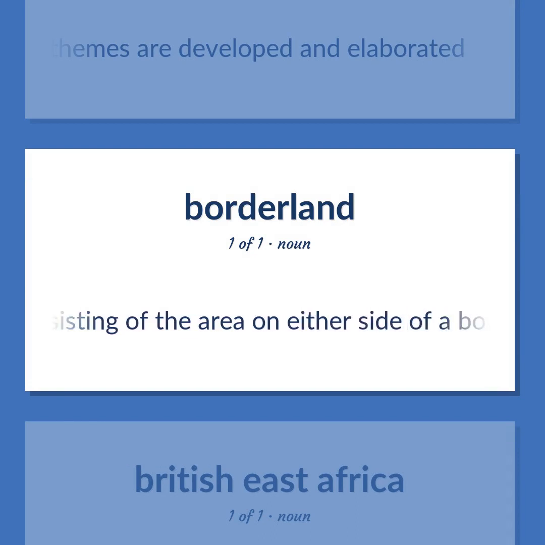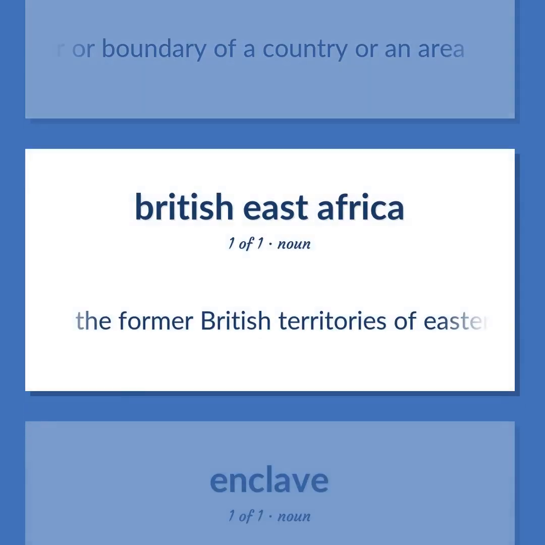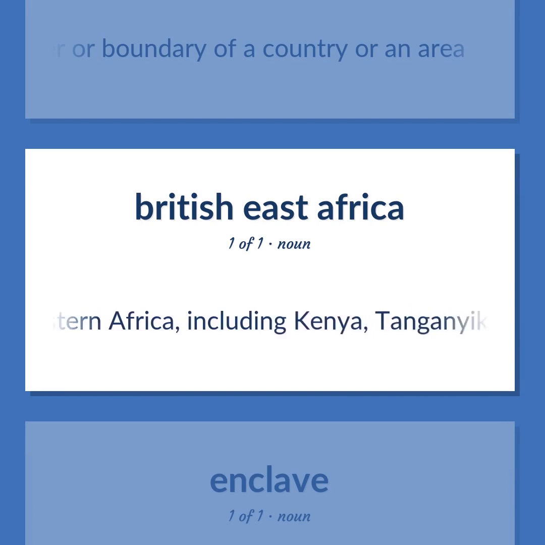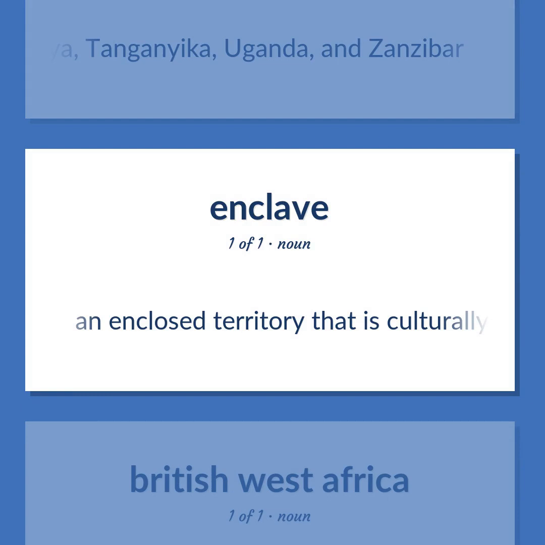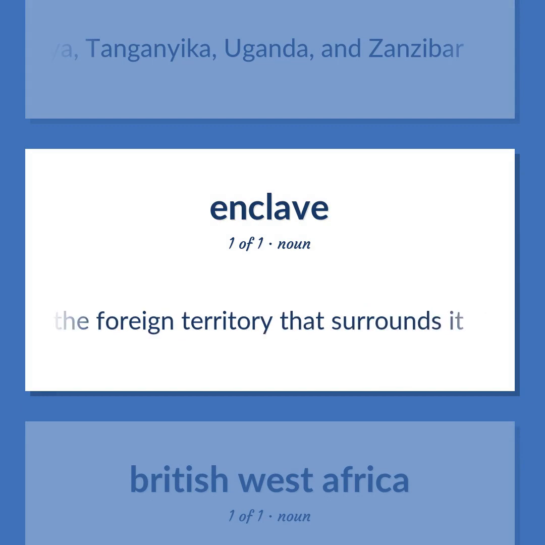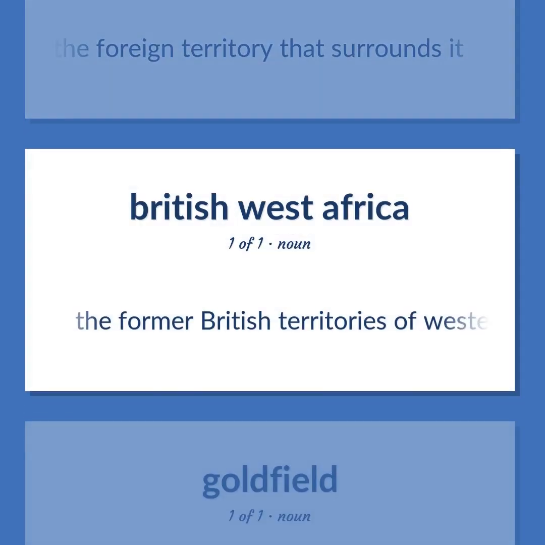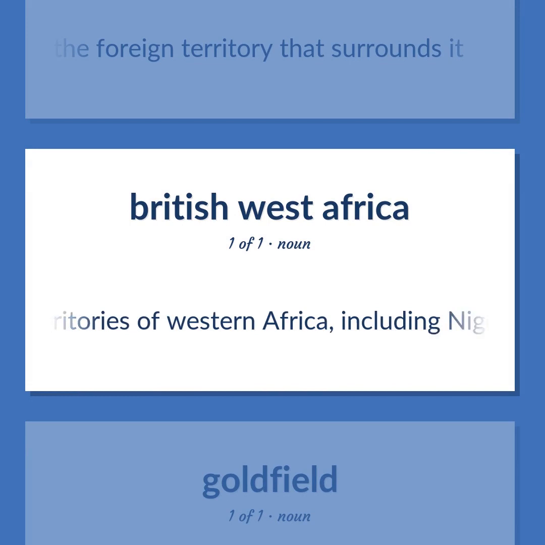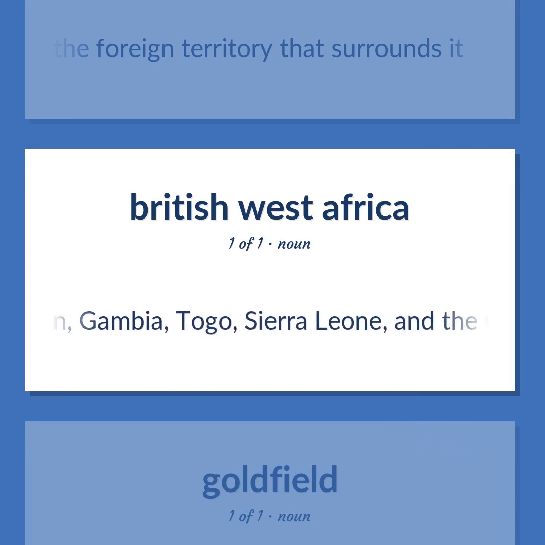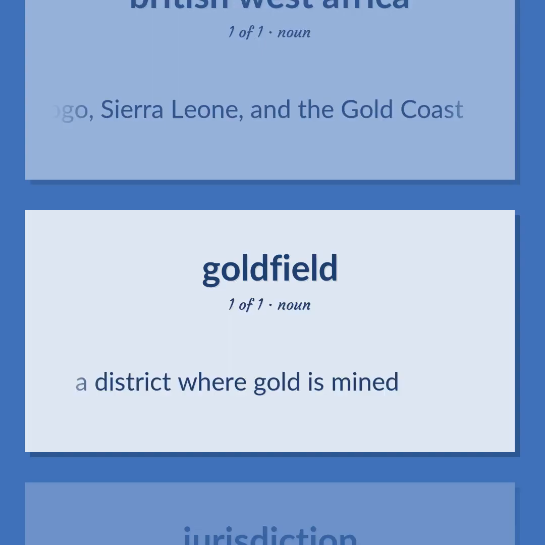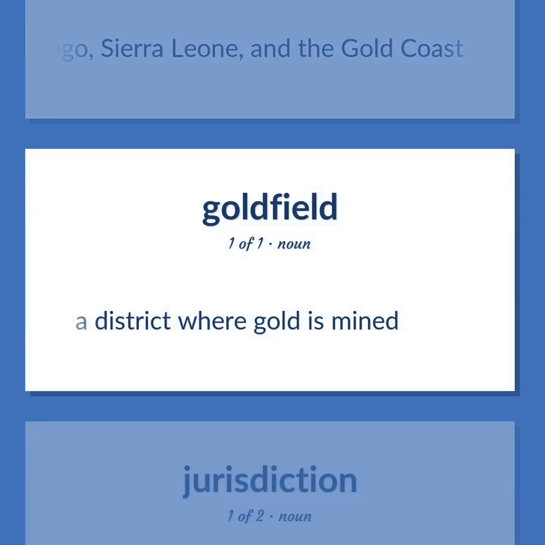District consisting of the area on either side of a border or boundary of a country or an area. The former British territories of Eastern Africa, including Kenya, Tanganyika, Uganda, and Zanzibar. An enclosed territory that is culturally distinct from the foreign territory that surrounds it. The former British territories of Western Africa, including Nigeria, Cameroon, Gambia, Togo, Sierra Leone, and the Gold Coast. A district where gold is mined.